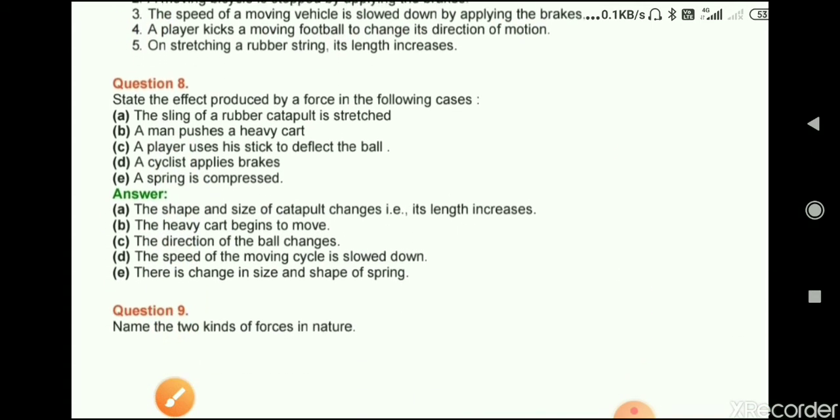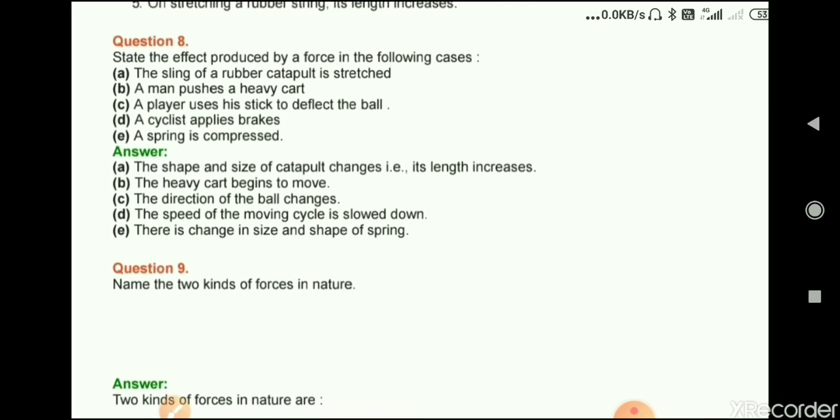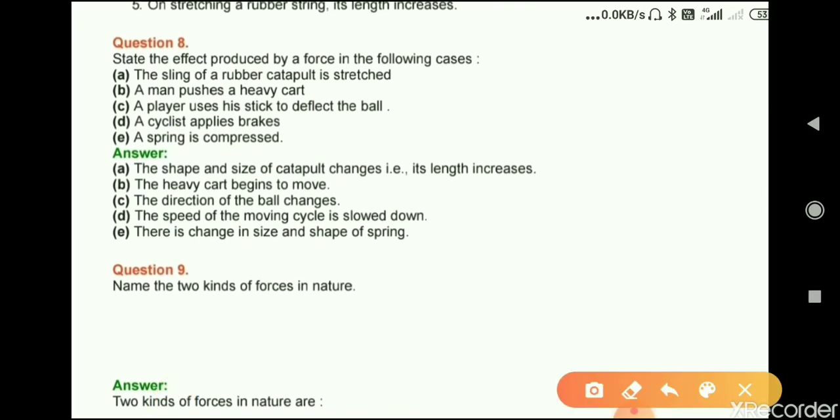Question number 8. State the effect produced by a force in the following cases. First one is, a sling of a rubber catapult is stretched. So answer is, the shape and size of the catapult changes, that is, its length increases. Second, a man pushes a heavy cart. Answer, a heavy cart begins to move. A player uses his stick to deflect the ball. Answer is, the direction of the ball changes.